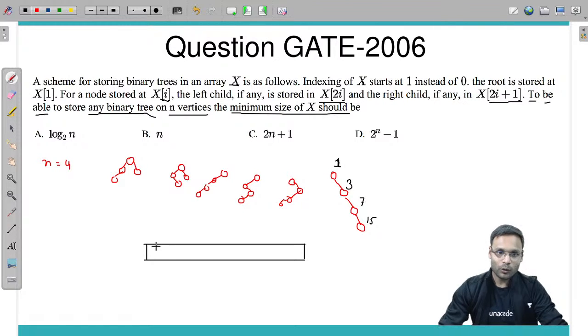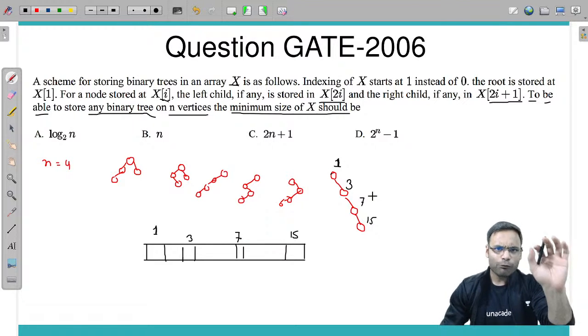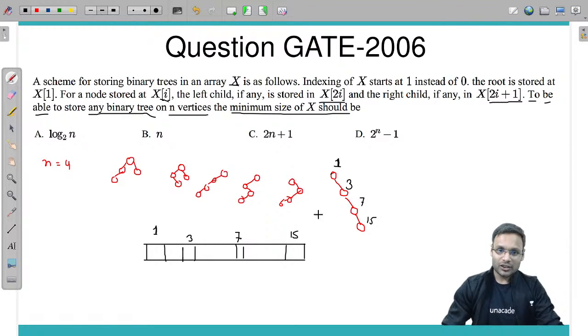So on index number 1, I will be storing the root. Then on index number 3, I'll be storing the next value. On index number 7, the next value, and on index number 15, the next value. That way you can have your array representation of this tree. So any tree of 4 nodes you can store in the array if you have minimum array size 15.